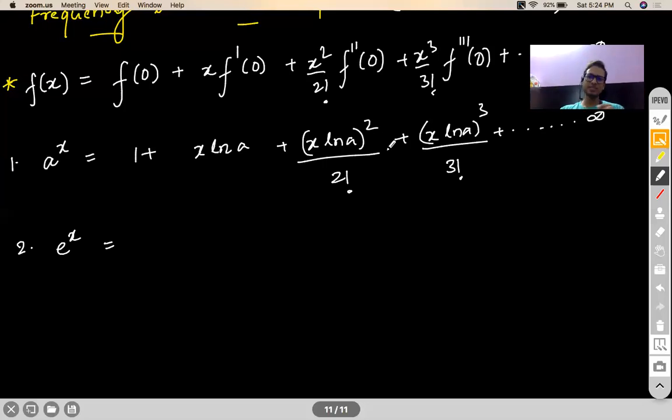If you're writing something to infinitely many terms, it may happen that the series will become divergent. So the left hand side will be convergent, but the right hand side will become divergent. And in that case, you cannot write such a series because the left and the right are not complying with each other. Clear now? Okay. Are you getting my point?